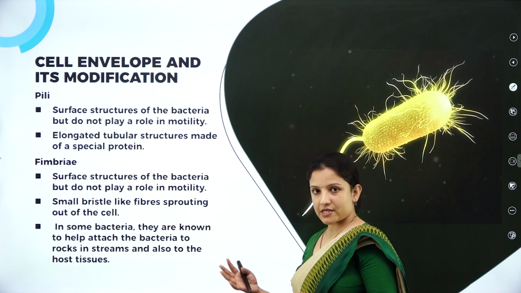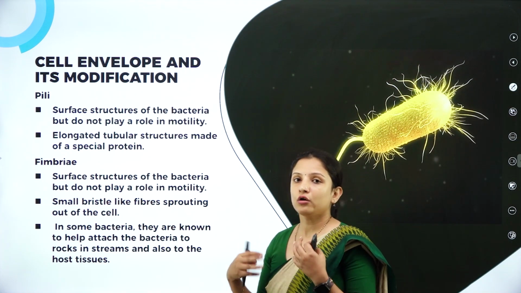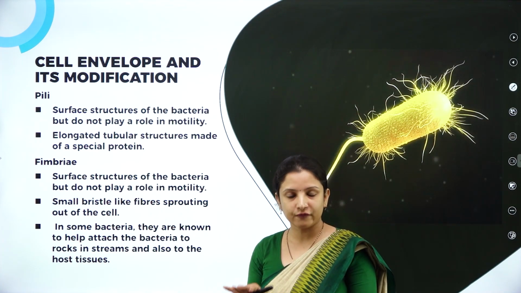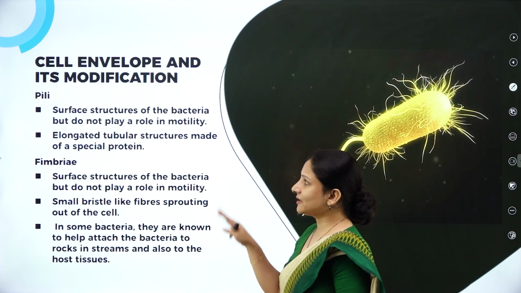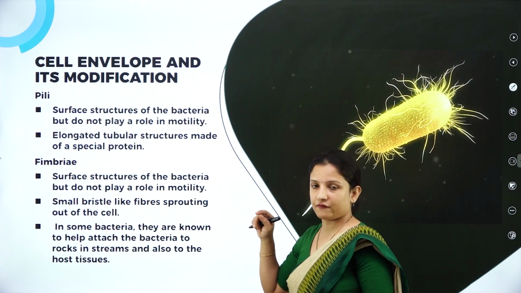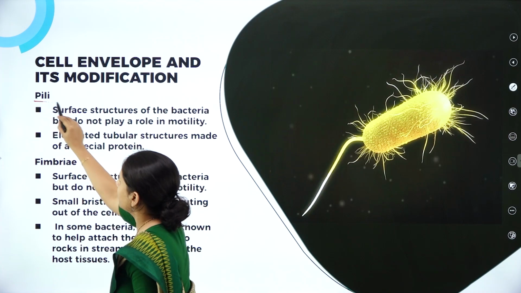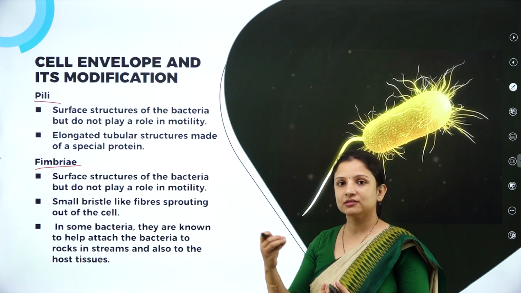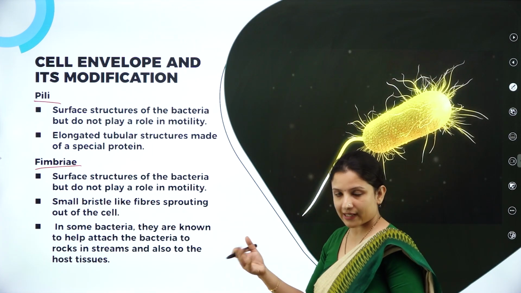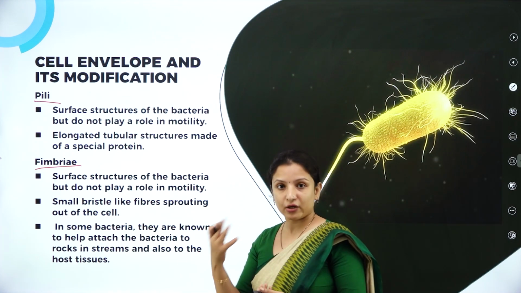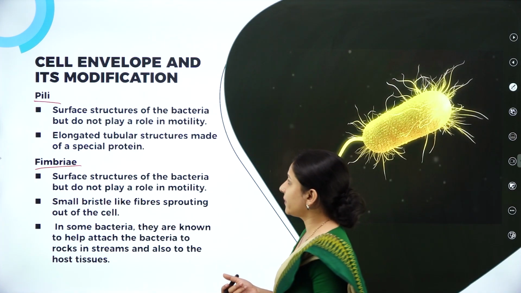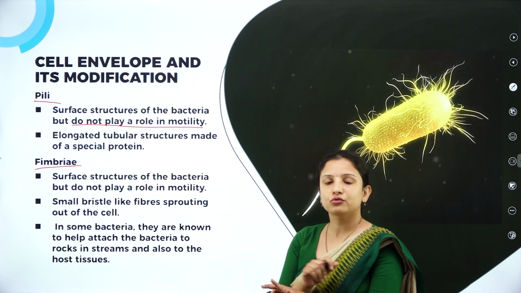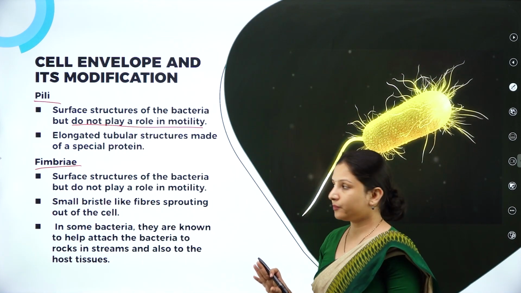Apart from having flagella, some of the bacteria have non-locomotory structures, those which do not help the bacteria to move from one region to another, but still have a particular function. They are the pili and the fimbriae. Pili are surface structures of the bacteria which arise because of the modification of the membrane of the bacteria. And as I told you, they do not play any role in motility.